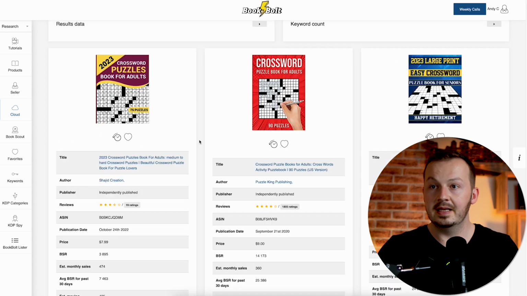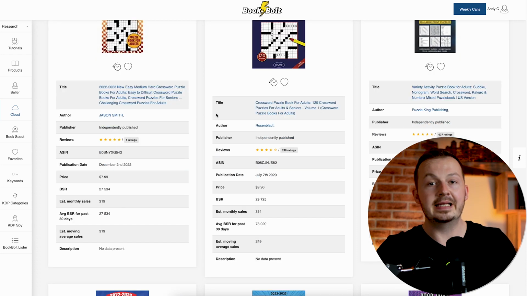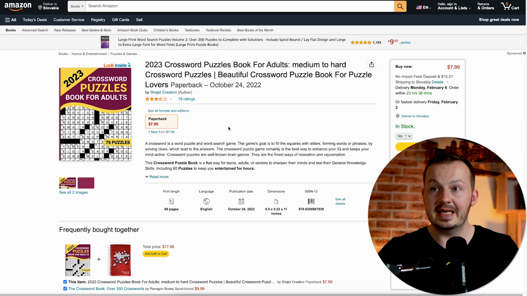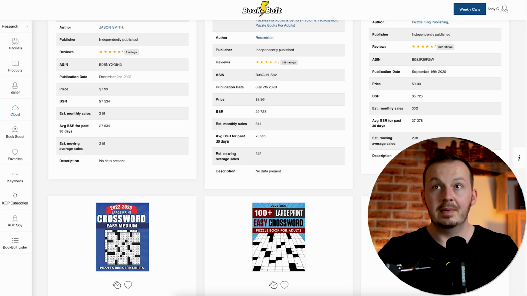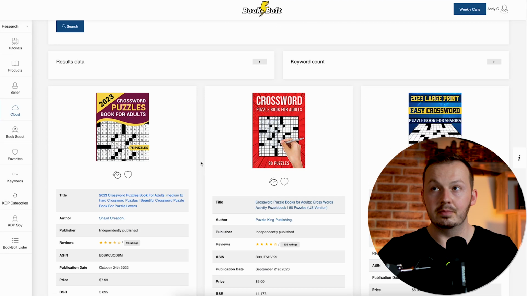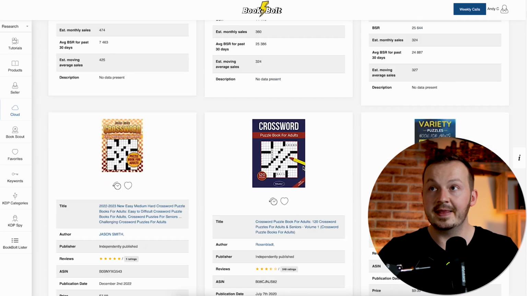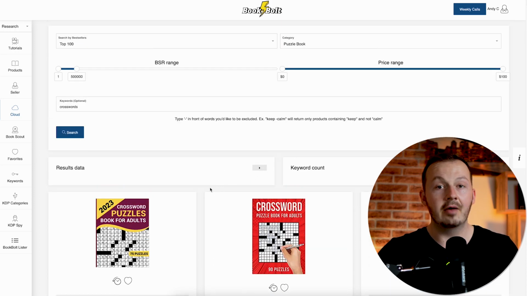Just click on search and you can see all these crossword books that are being published on Amazon, but they have been created through this site because this website actually has its own built-in book designer. If you look at Amazon, you can see it's the same book, it's published for the same price, but it has been created on this site called bookbolt.io, and there's a bunch of these crossword books right here. You can search for anything else here, but today I'm going to show you how to do this with